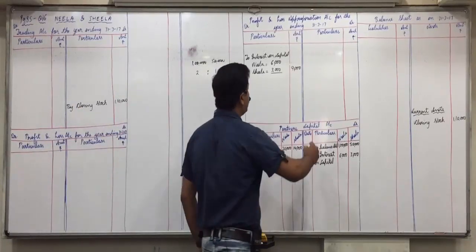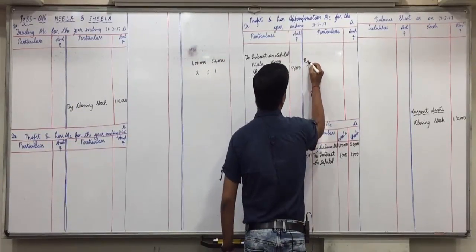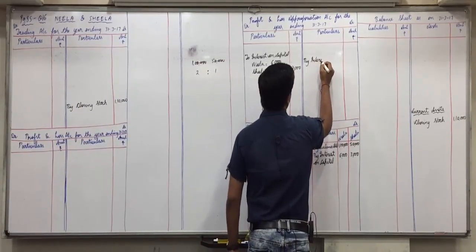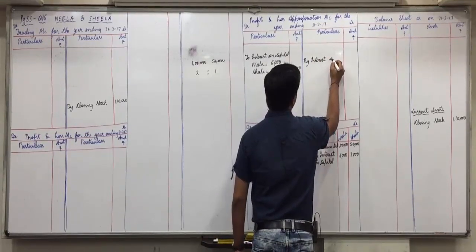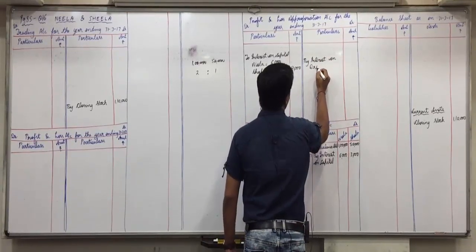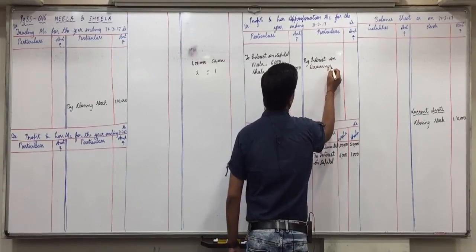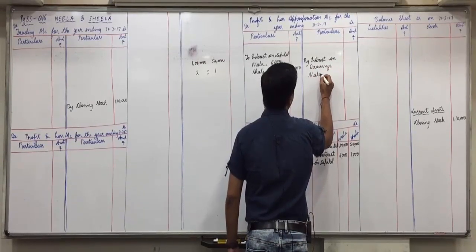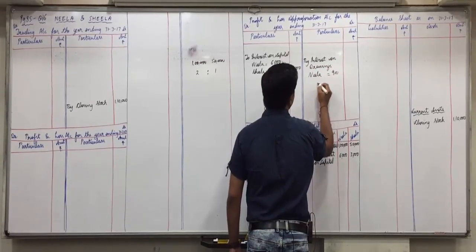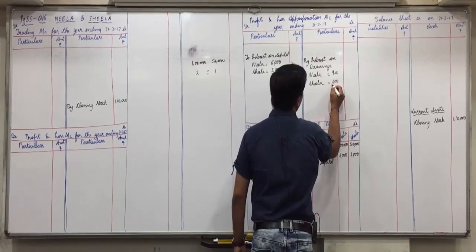First effect in P&L appropriation account credit side, by interest on drawings. Neela 900, Sheila 600, total 1,500.